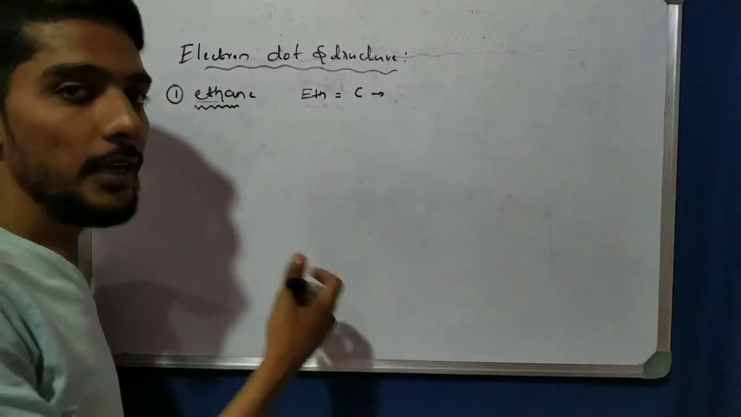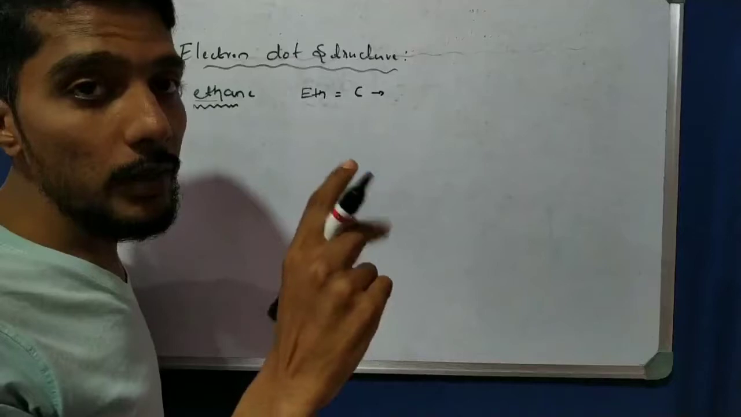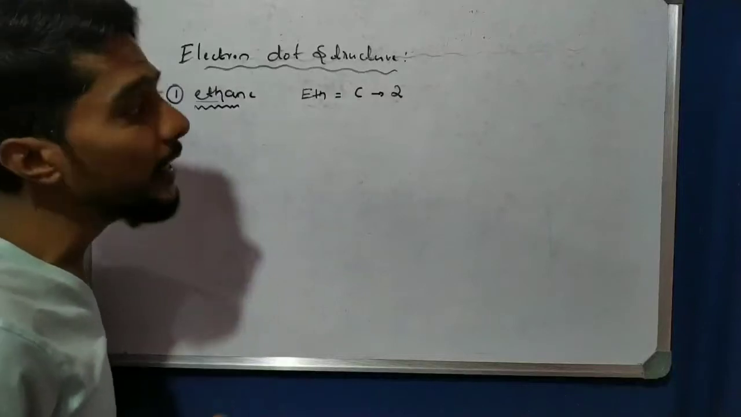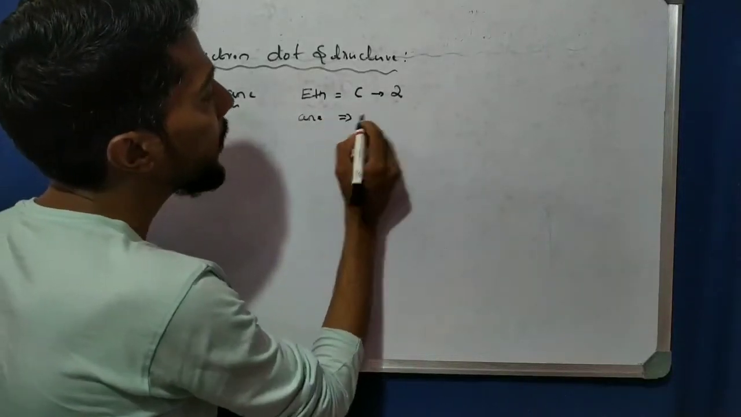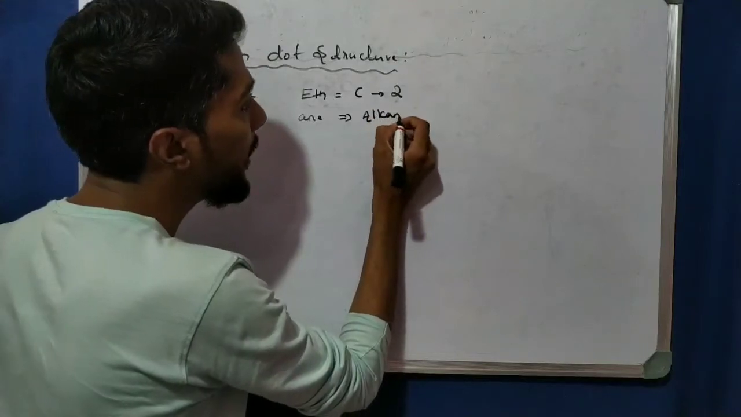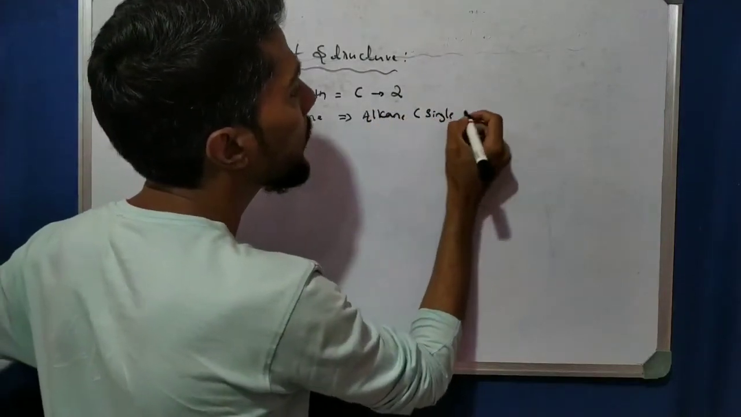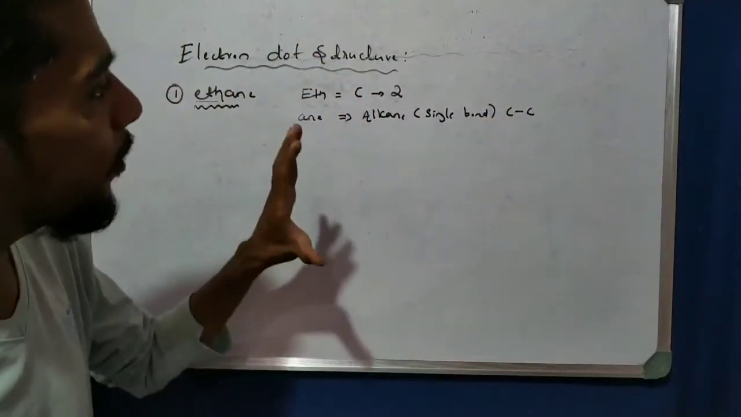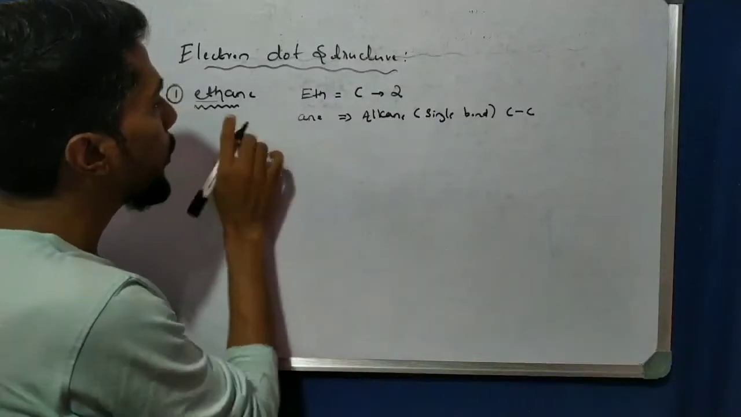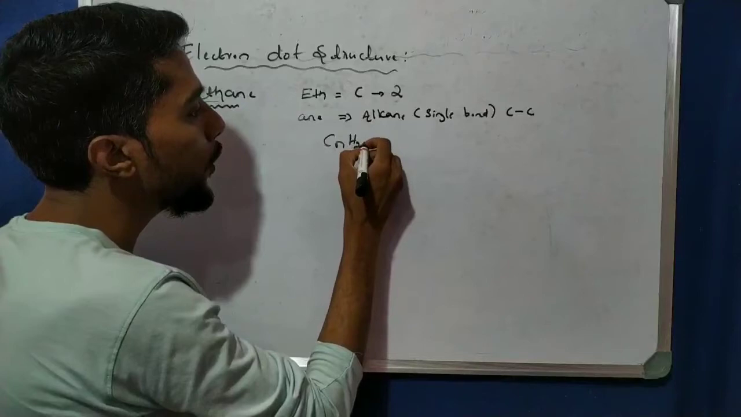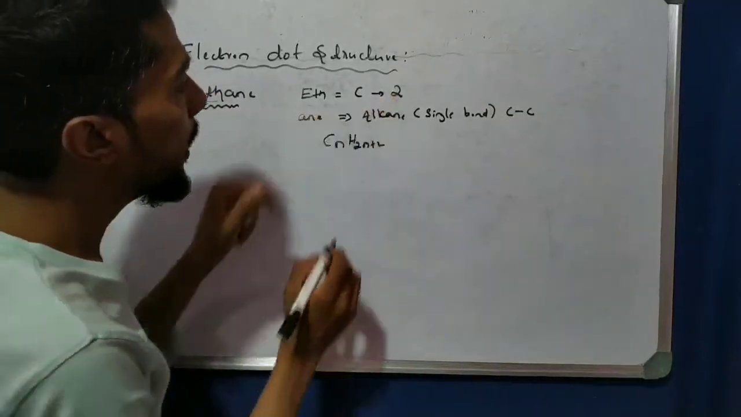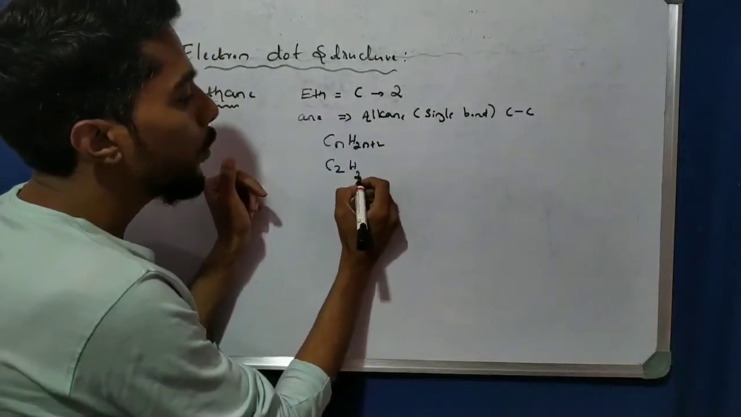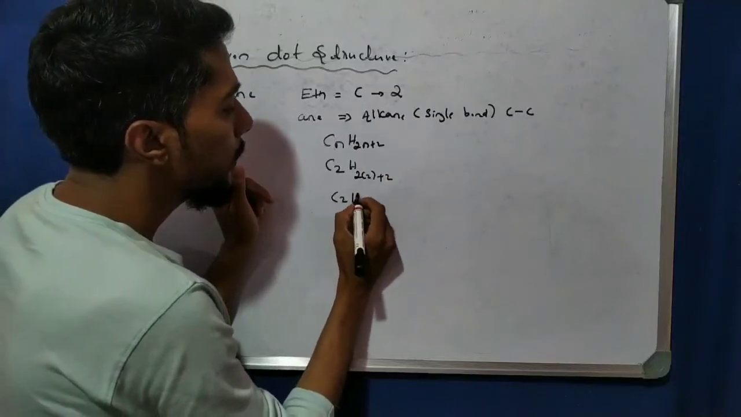Take the table: meth is one carbon, eth is two carbons, right? So what is about ANE? ANE means alkane, right? Alkane means single bond, C single bond C. So we get the formula today. We know the alkane formula: CnH2n+2. So n is 2, correct? The number of carbons is 2 because eth means 2. And next, 2 into 2 plus 2, so we get 4 plus 2.